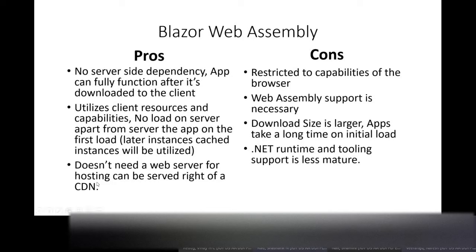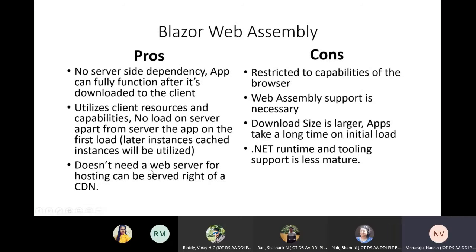And one more thing is, since you don't need a web server for hosting this application, you can serve it right from a CDN. A CDN is a content delivery network where you can get static files, images, script files.